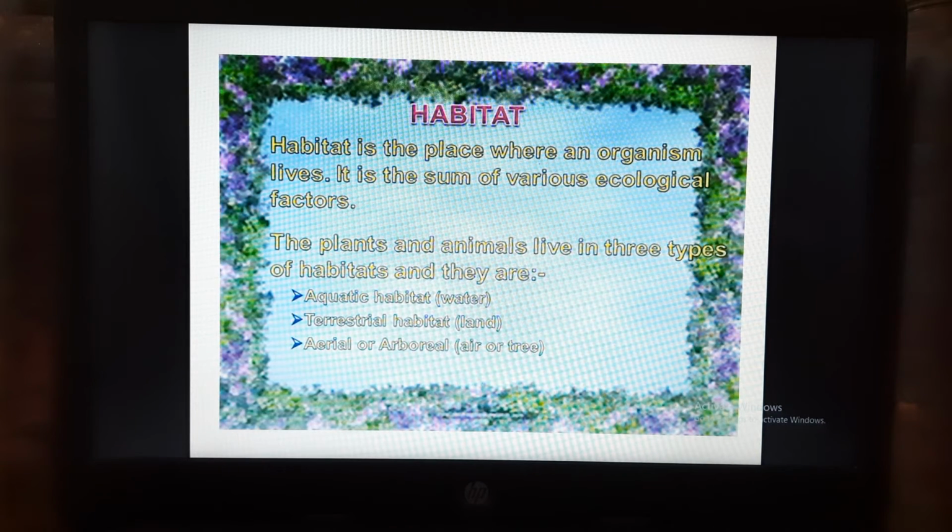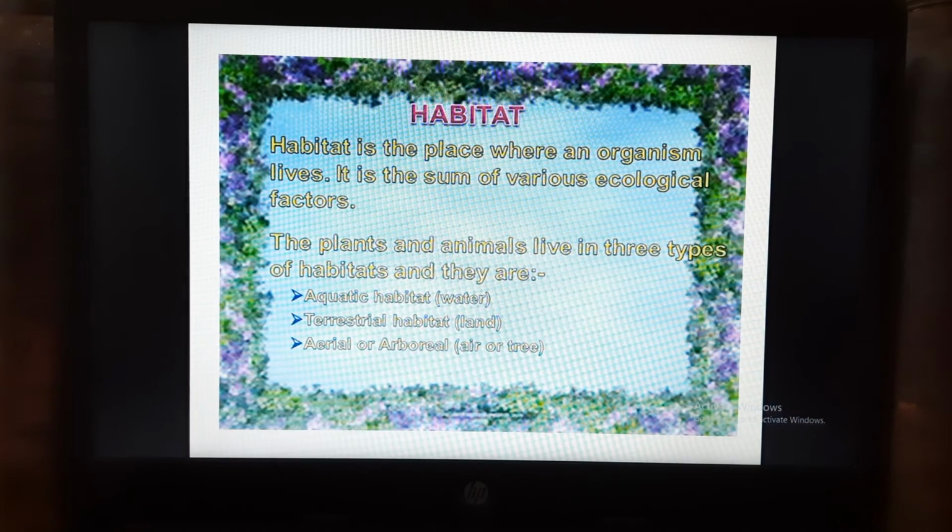So what is habitat? It is the place where an organism lives, and also it is the sum total of various ecological functions. Basically, plants and animals live in three types of habitat: aquatic habitat, terrestrial habitat, and aerial habitat.